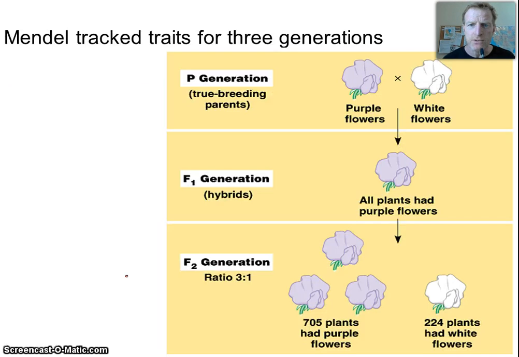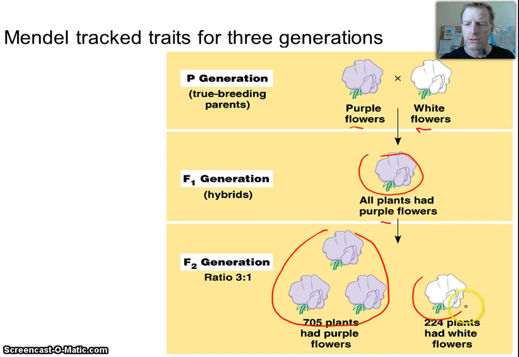Okay? So Mendel, when he did this cross, he crossed a purple and a white, and he got all purple, okay? Rule of dominance. But then he said, what happens if I cross two of these purple, right? Well, they should all be purple, right? Because purple's dominant. But that's not what he found. What he found was he got this ratio of about 3 purple to 1 white. So what's happening here? Well, that white isn't totally being dominated. It didn't go away. It's not like mixing paints, right? I mix purple and white, I can never get white paint again once I've mixed the two. But this is clearly coming back out.